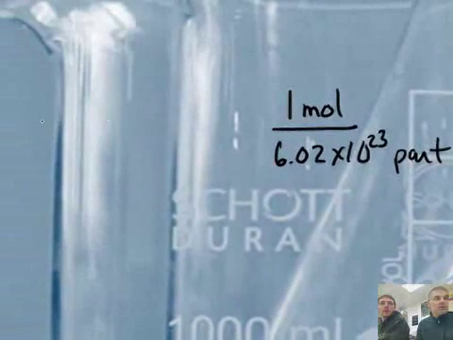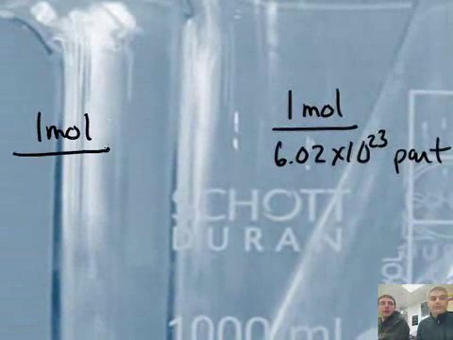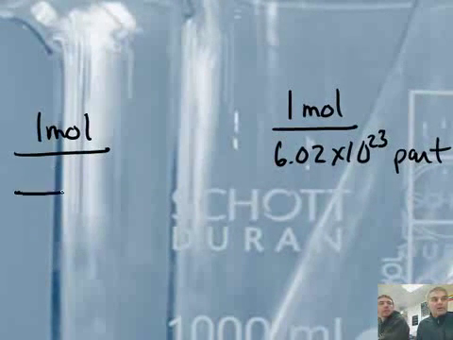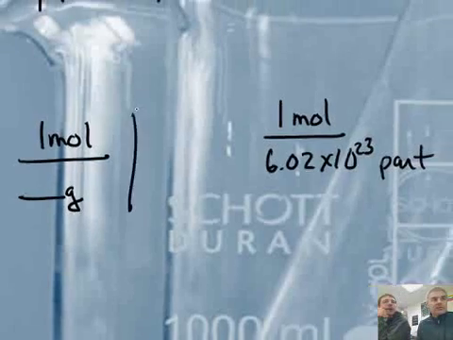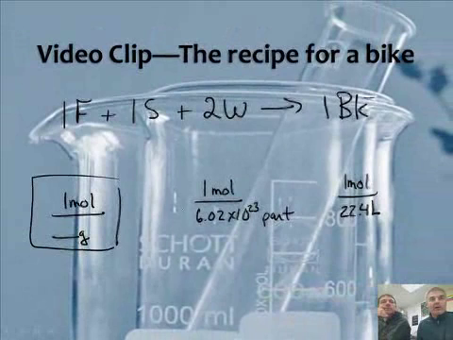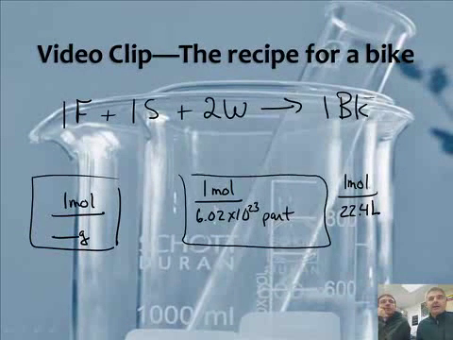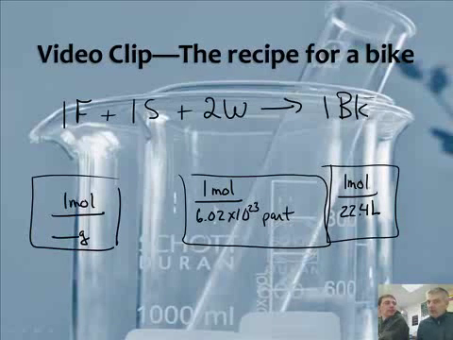And 1 mole is equal to the molar mass in grams, so many grams of the chemical. Those are our 3 fractions, right? But what we're going to introduce today is 1 more fraction. It is the mole to mole fraction.